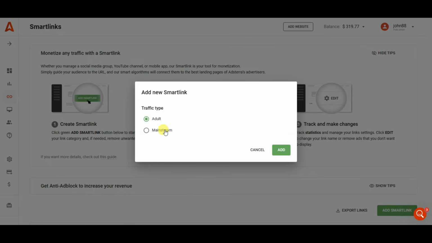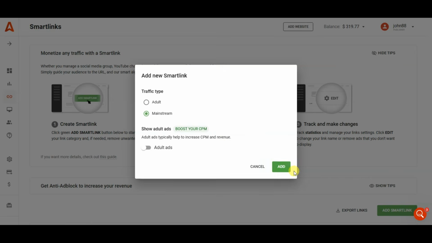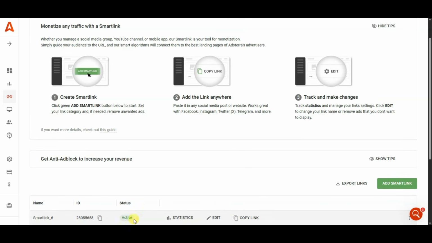Now you can select your traffic type. You can click on add button. Here you can see I have created a smart link. You can simply click here to copy link.